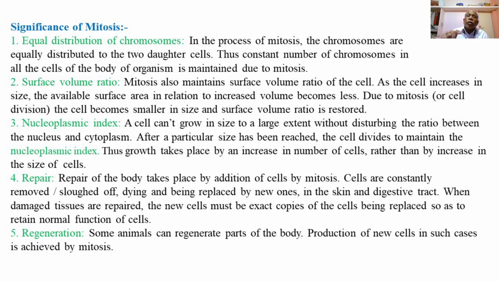This means that during growth there is a maintenance of the surface volume ratio in the cell and also the nucleoplasmic index, that is, there is a certain ratio of nucleoplasm and cytoplasm in the cell. If it is exceeded, at that time the cell divides into two daughter cells instead of increasing the size of the nucleus or the size of the cell. Instead of increasing the size of the nucleus or the volume of cytoplasm, there is a cell division.